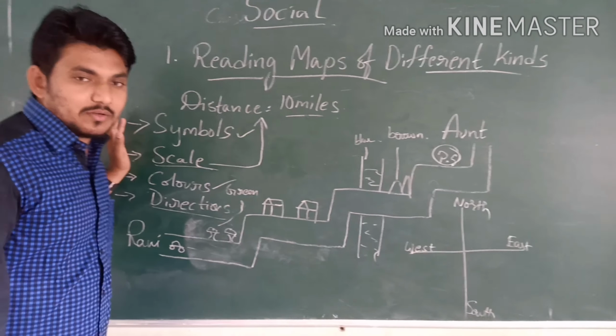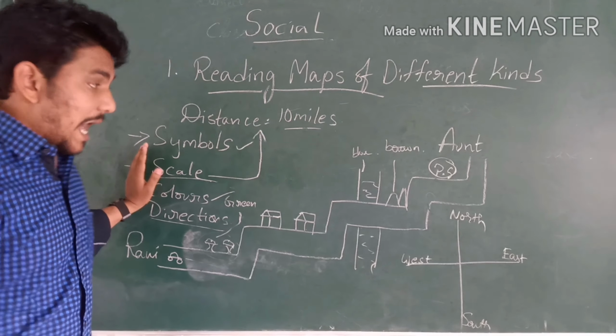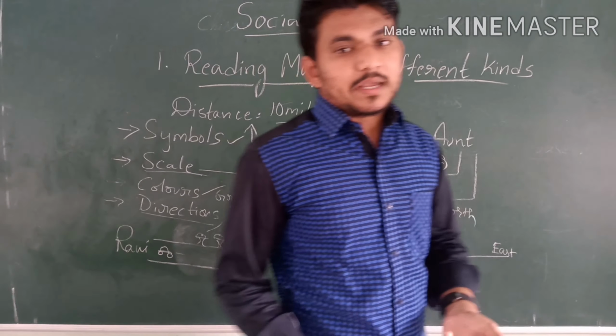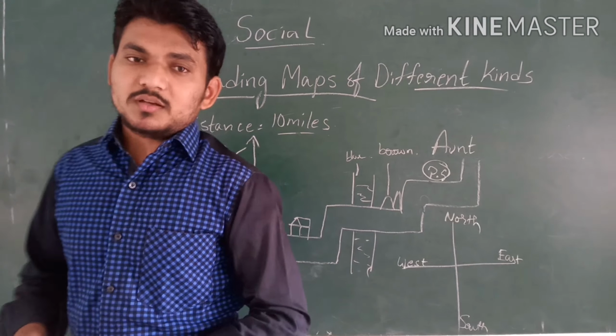Do you understand clearly now? These are the 4 languages. In this way we can easily identify. Without these 4 languages we cannot identify any place on the map. By using these languages only, we can easily identify the locations on the map.